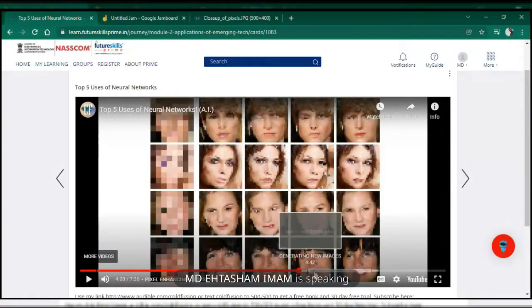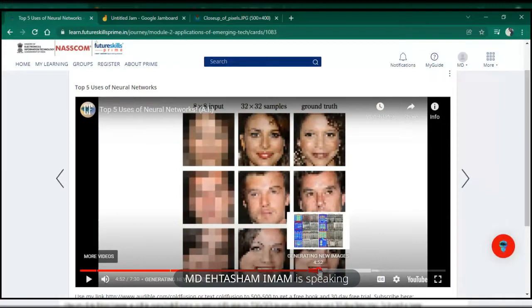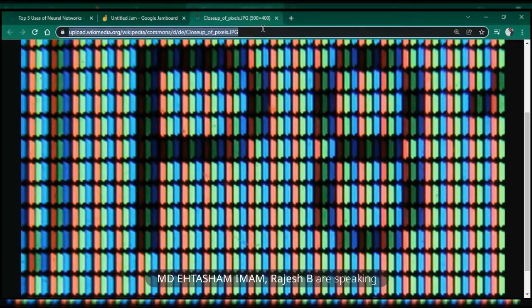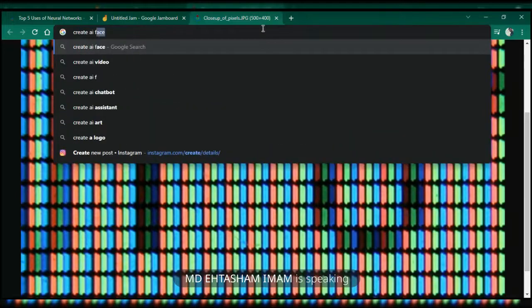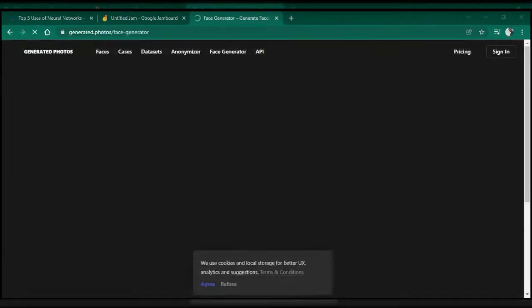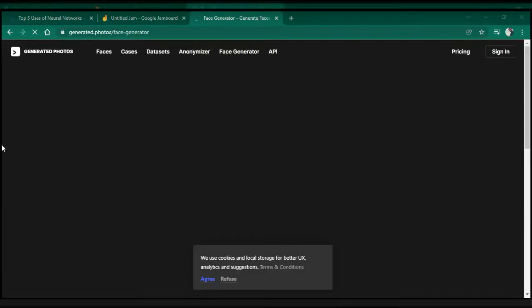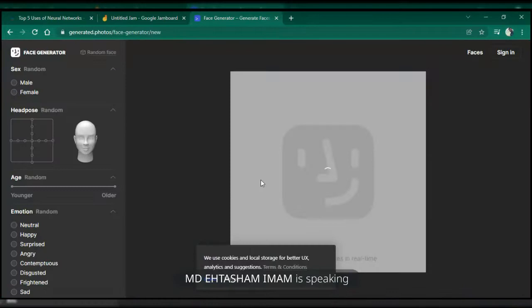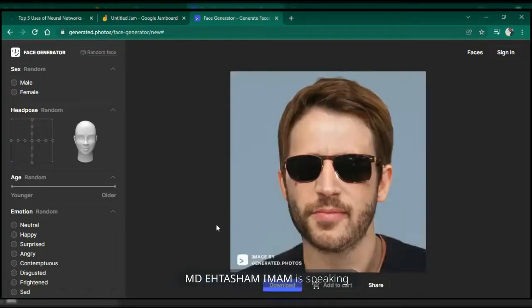Image enhancement, I already told you. Next is creating new images. Okay, there is a website, Create AI Face. You just click on create a face and it will be able to create a face.